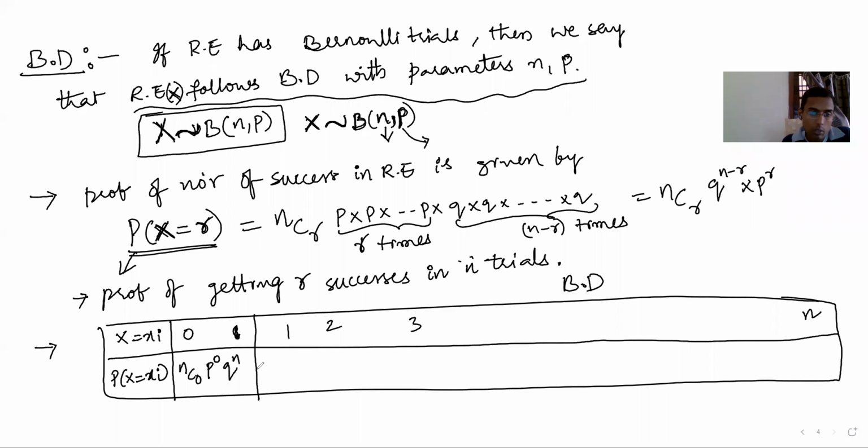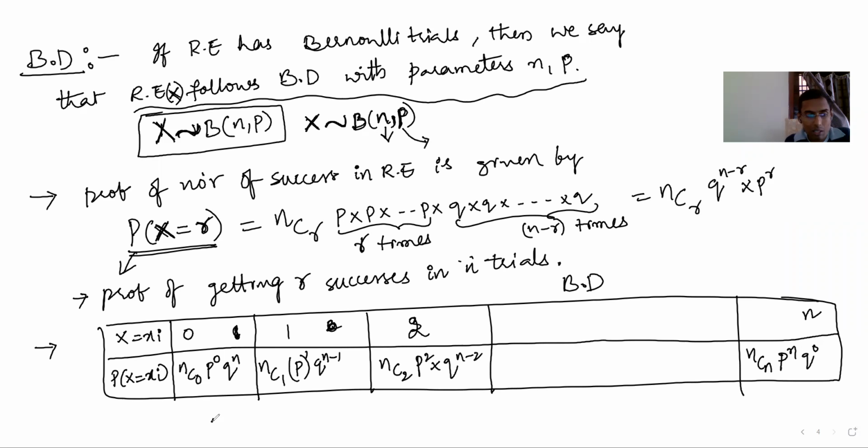Let's say 1. That means out of n trials, one trial you select where you arrange one success, and the remaining n minus 1 are failures. Next, 2 successes: nC2, P to the power of 2 into Q to the power of n minus 2. So on, n successes: nCn, P to the power of n, Q to the power of 0.